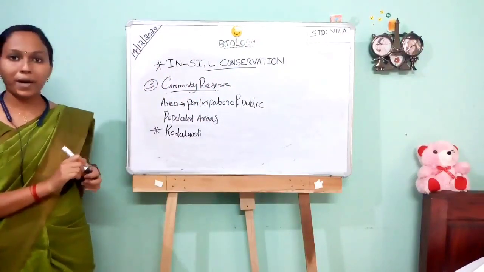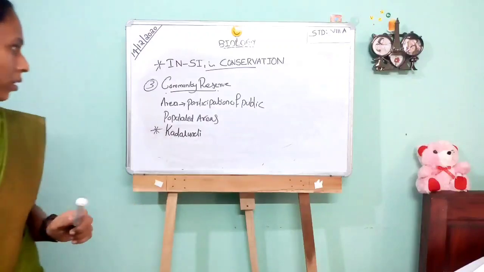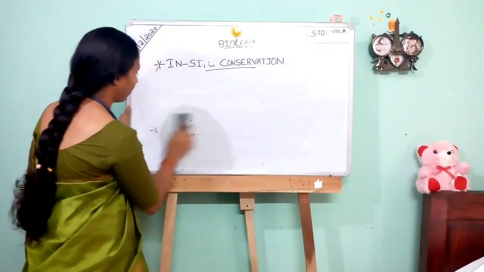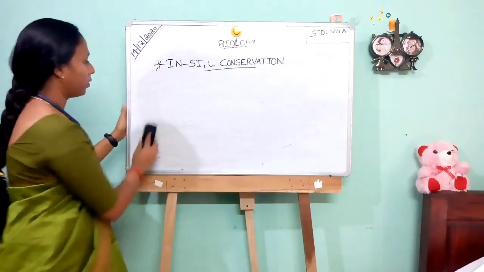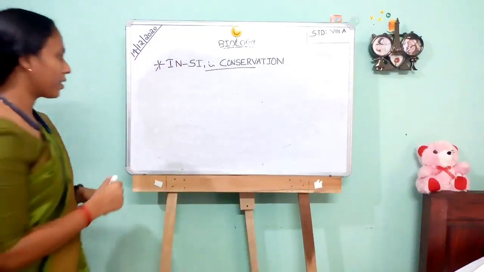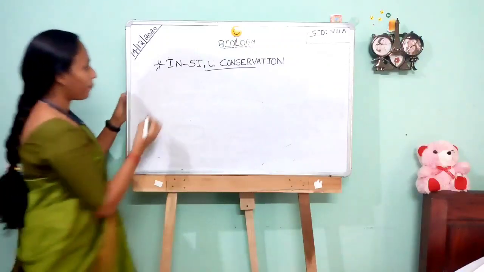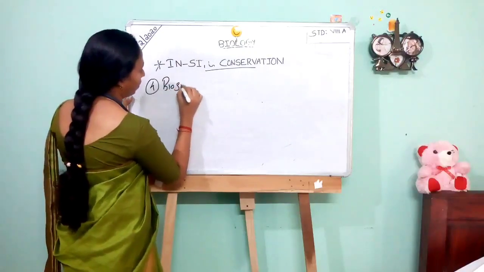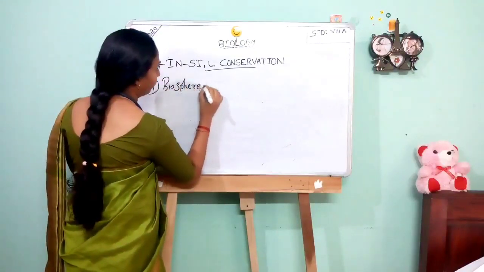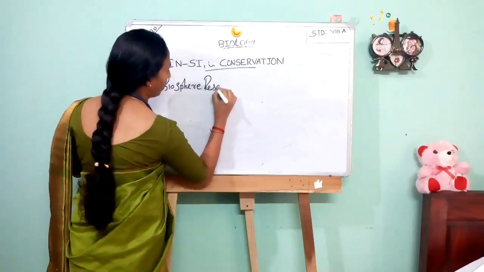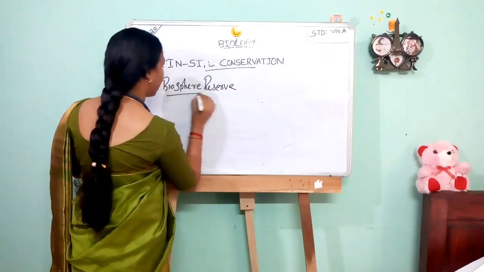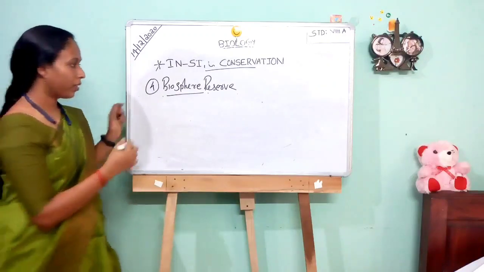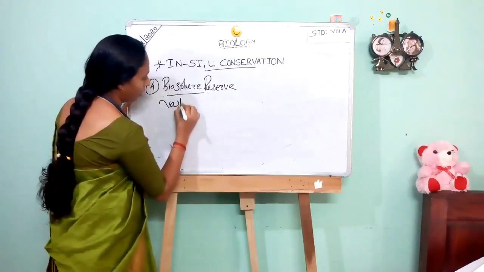The next is Biosphere Reserve. The fourth in situ conservation method is Biosphere Reserve. These are areas of vast region.